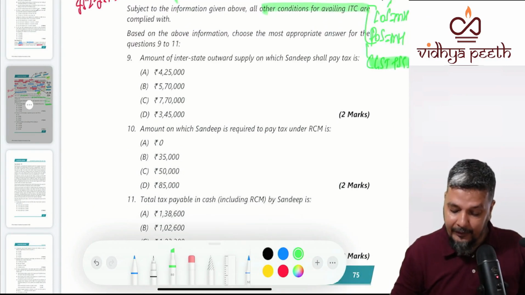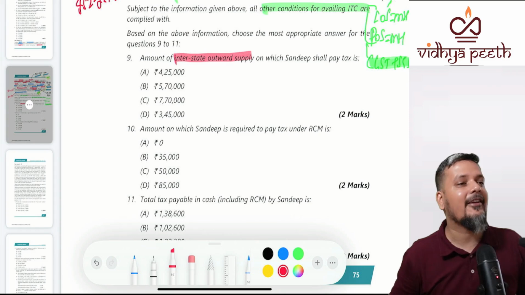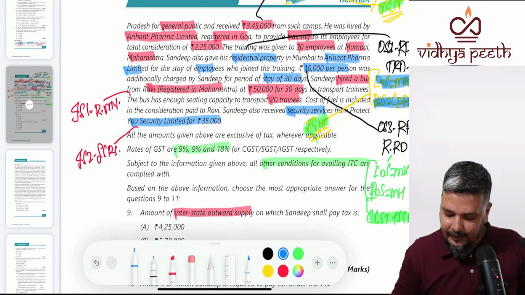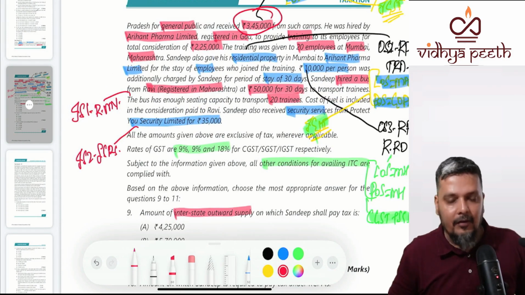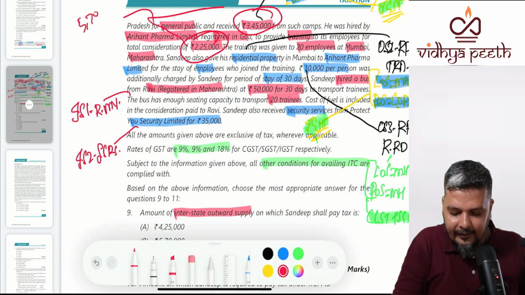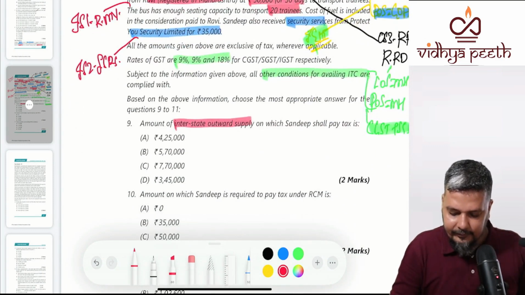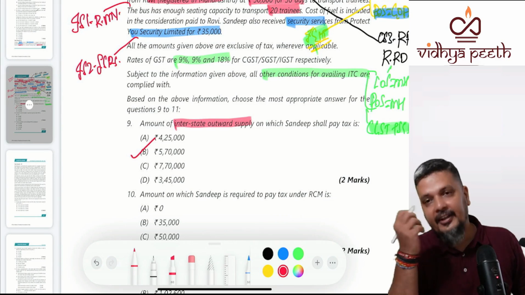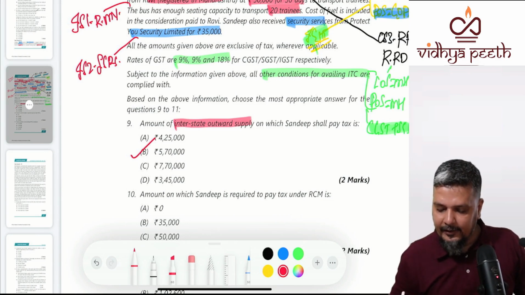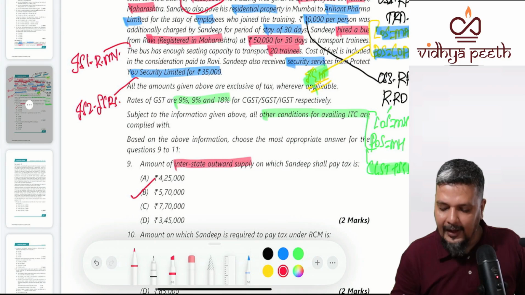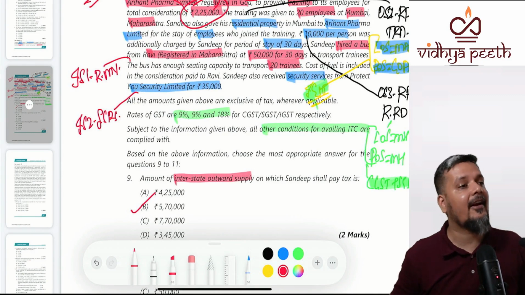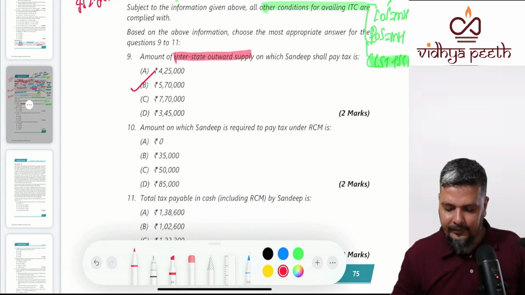Now, the question is very specific and very clear. Interstate outward supply. Interstate outward supply is what? Only the first and second case. What is the first case? 3 lakh 45. What is the second case? Add both: 5 lakh 70. Clear? Why are we not adding the last 2 lakhs? How do you get 2 lakhs? 10,000 multiplied by 20 employees. Because it is intrastate. Right. Next question.